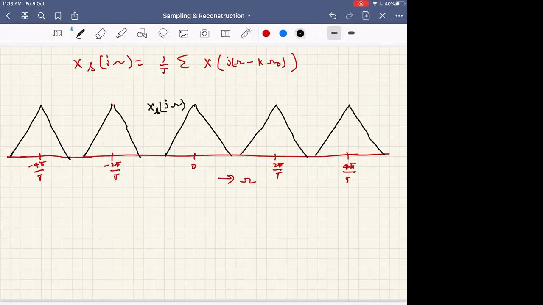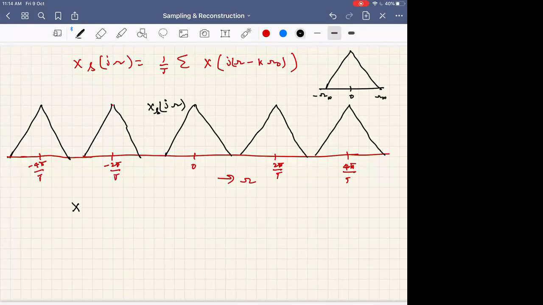Now, what is its implication? Let us come to a little bit of discussion. Initially assume that you have the spectrum for X of s like this, from minus omega n to omega n.